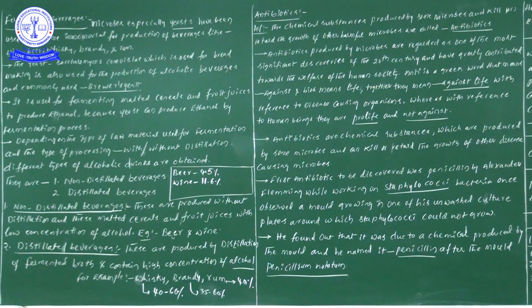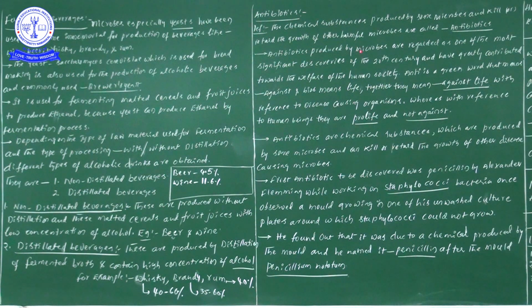Likewise, it definitely stops the growth of a particular pathogen's activity. That kind of chemical substance only we consider as antibiotics. So try to save it in your mind. Next, let us see the next line. Antibiotics produced by microorganisms are regarded as one of the most significant discoveries.